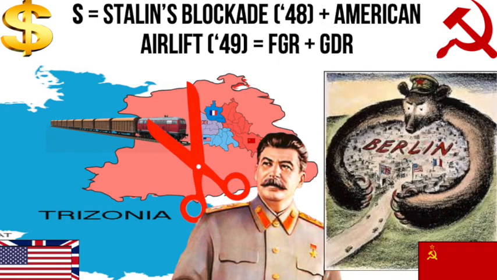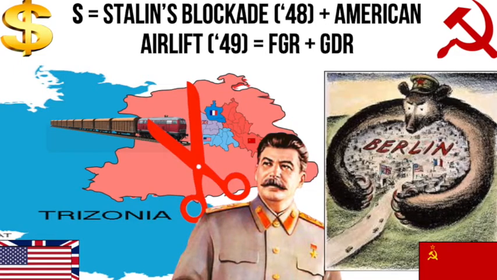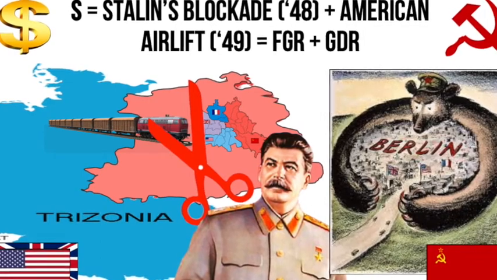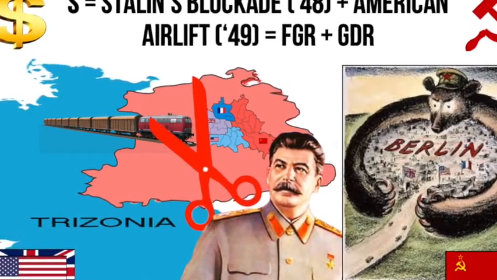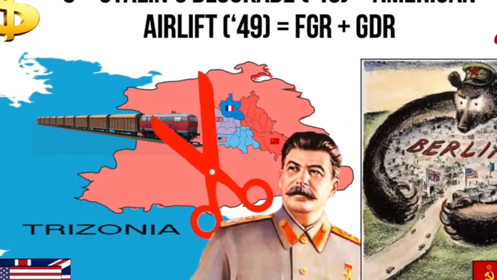S. Stalin's blockade and the American airlift. Stalin was furious that American generals had stopped paying him reparations from Western Germany, as they'd agreed to do at the Potsdam Conference. He also didn't like the arrangement of having the Western military allies in West Berlin, a city divided between the Soviet zone and the Western capitalist zone. So within Eastern Germany, you had this little island of capitalism with the French, British and American military zones of Berlin. Stalin decided to get the American, British and French militaries to leave by cutting all rail and road connections between West Berlin and Western Germany.